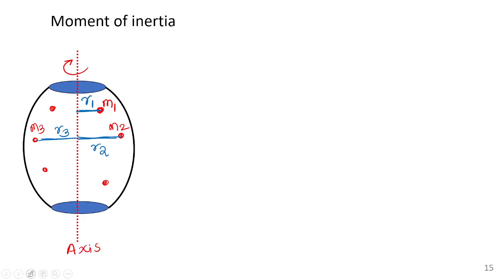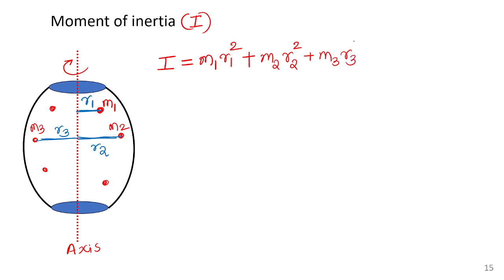Now I am going to define moment of inertia. Right now you need not ask why we are defining it in this way. Definitely there will be application. Moment of inertia is denoted by the letter I. So moment of inertia is equal to each point mass multiplied with the square of its distance from the axis, and we have to take the sum of them: m1 r1 square plus m2 r2 square, I will give you an example, don't worry, plus m3 r3 square, m4 r4 square, etc.